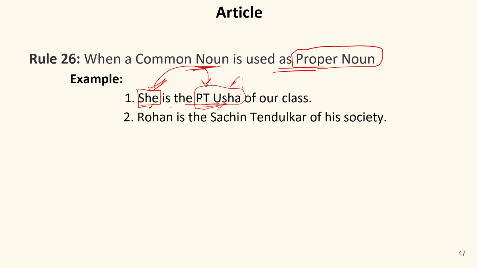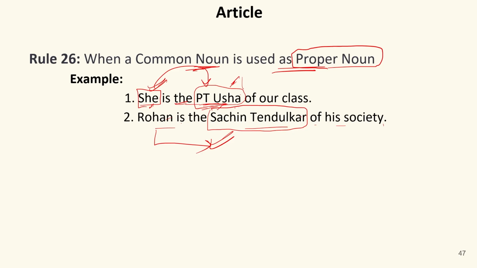So, before this name, I have used the. Rohan is the Sachin Tendulkar of the society. Now, I'm not talking about Mr. Sachin Tendulkar in this sentence. In fact, I have used his name only to reflect the qualities of Rohan. It means Rohan possesses some qualities like those of Sachin Tendulkar. So I'm not talking about Honorable Mr. Sachin Tendulkar over here.